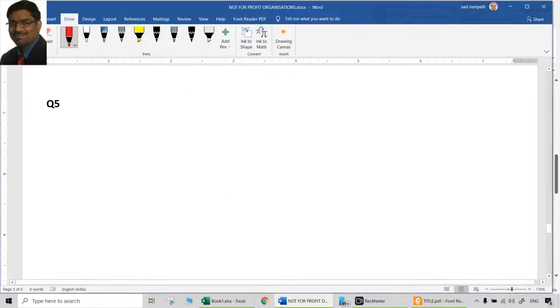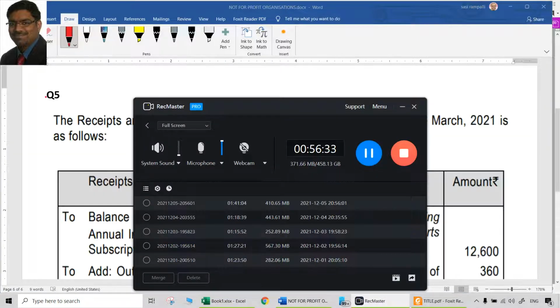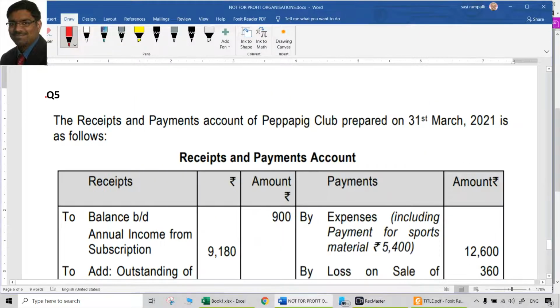Now, let's move on to another question, question number 5. This is in the latest revision test paper for the December 2021 foundation exams. So if not the same, a similar question can be expected either in December or maybe the next time. Usually that is the tendency.